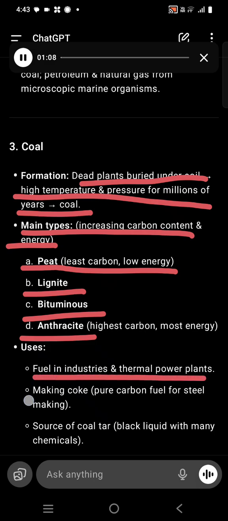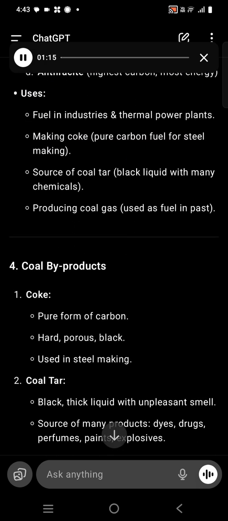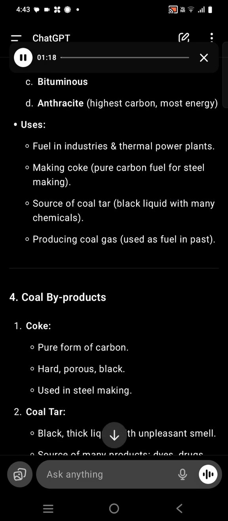Uses: fuel in industries and thermal power plants. Making coke, pure carbon fuel for steel making. Source of coal tar, a black liquid with many chemicals. Producing coal gas, used as fuel in the past.